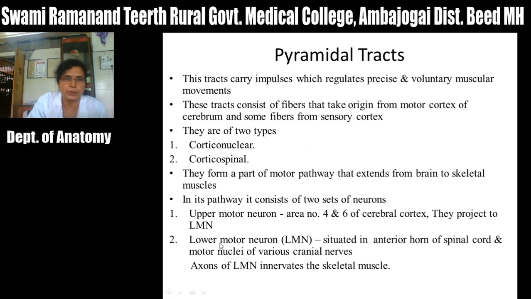Then the second set of neurons is the lower motor neurons, and these lower motor neurons are situated in anterior horn of spinal cord, that is the alpha and gamma neurons, and the motor nuclei of various cranial nerves. Axons arising from these lower motor neurons innervate the skeletal muscles.